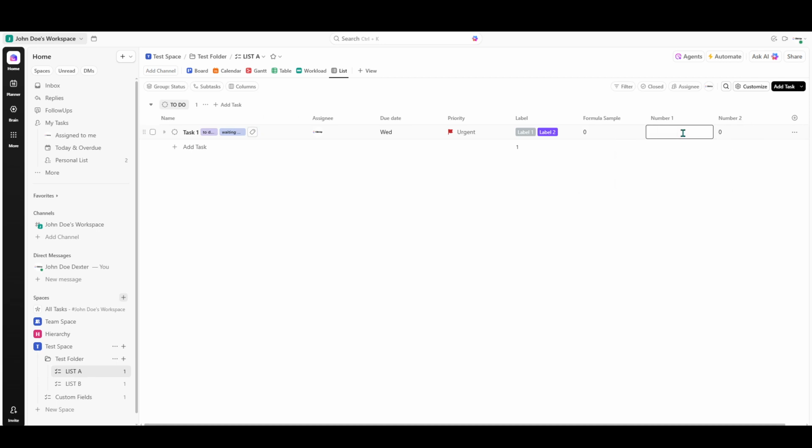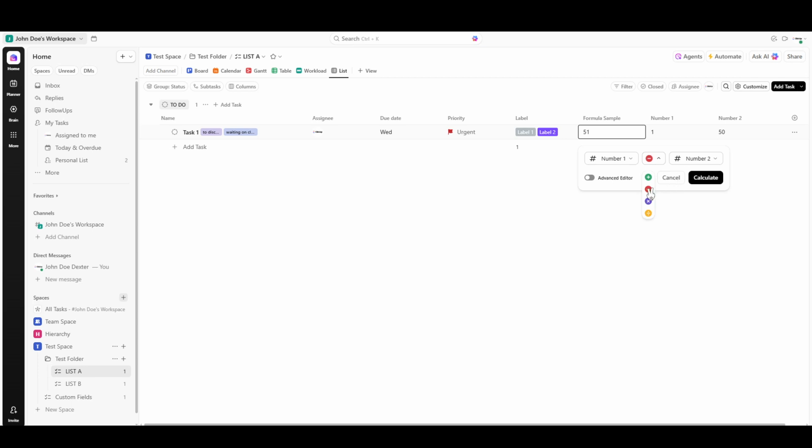After you've set up your inputs and chosen your operation, it's time to see the formula field in action. All you need to do is click the Calculate button, and ClickUp will handle the rest. It will automatically compute the formula using the data you provided, displaying the result right in your task view. This immediate feedback can be incredibly helpful when you're managing projects with dynamic data that changes frequently.